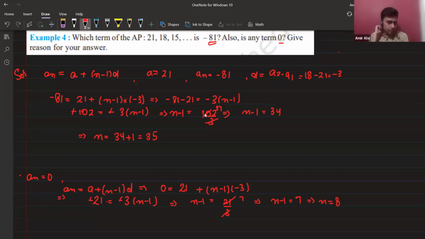An is minus 81, right? So if the nth term is minus 81, then the number of the term will be 35. At the 35th term, minus 81 will be present. And in the second part, it is asking: is there any term which is equal to 0? Which means the nth term will be 0 in this situation.